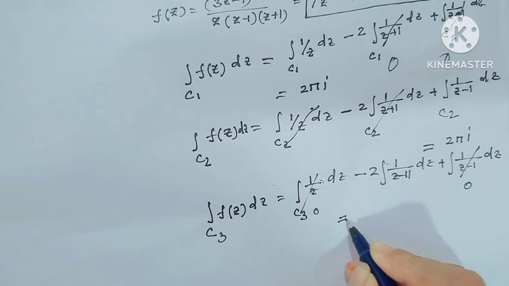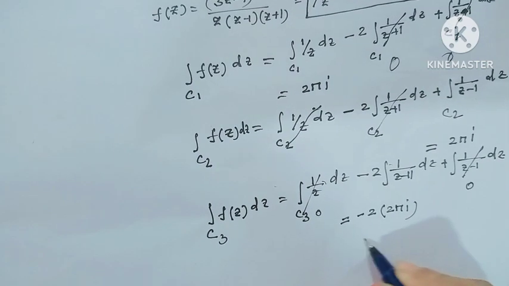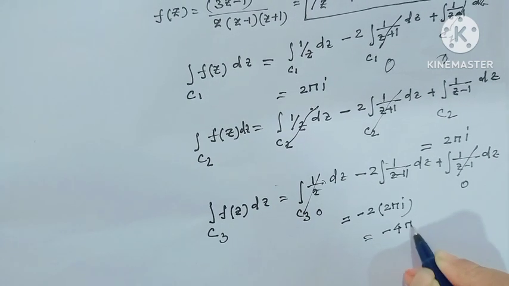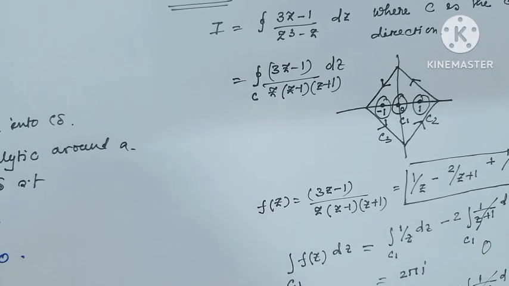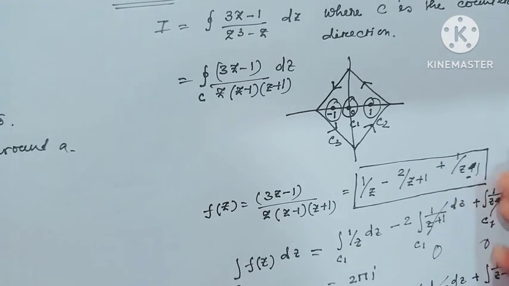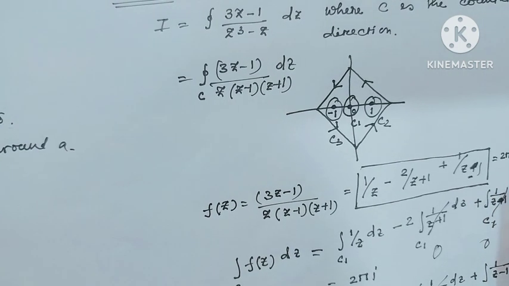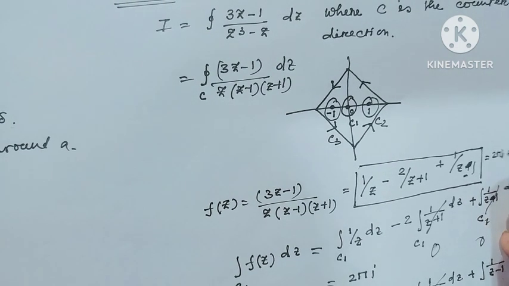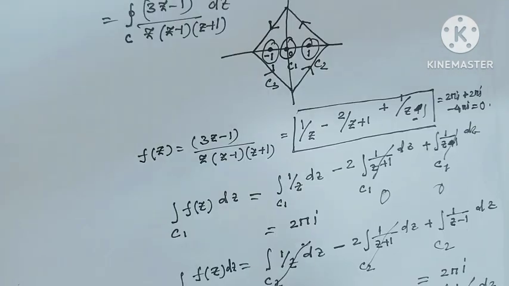And this value would be minus 2 times 2 pi i. So this value would be minus 4 pi i. That means the value of the integration is 2 pi i plus 2 pi i minus 4 pi i. That means this value is 0.